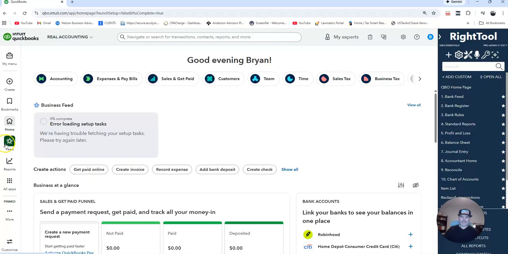They just do so many changes on there. I like using Right Tools because it's always just right there, and they kind of make the adjustments for me, and then I'm good to go.